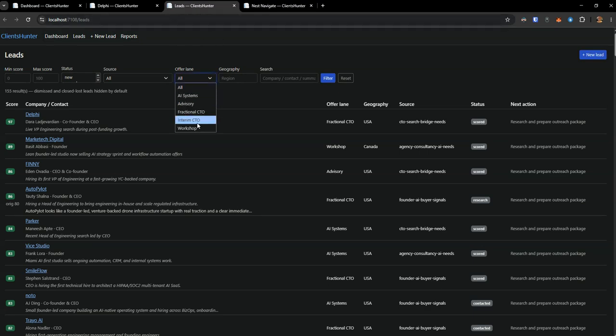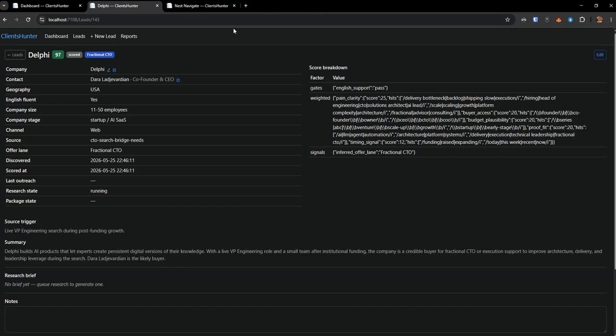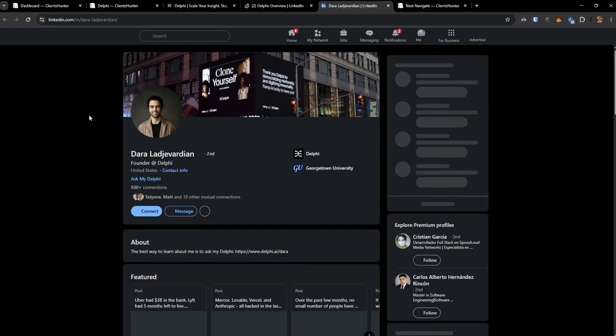This is what we call offer lanes. You see several of these here right now, things that I could be doing for people. So in addition to what it was doing with the client or the job hunter, it will also try to match this into a particular lane. These people might be interested in me as a fractional CTO. First of all, I get links to their pages, the link to the company and the link to the founder, and I can start looking into whether this is actually a really good fit.